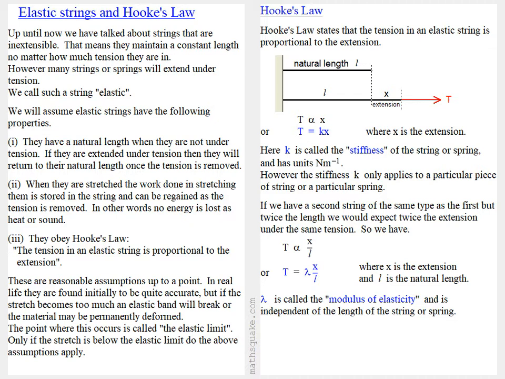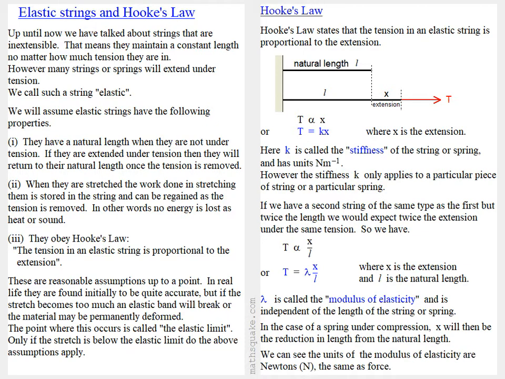Then λ is called the modulus of elasticity and is independent of the length of the string or spring. In the case of a spring under compression, x will then be the reduction in length from the natural length. We can see the units of the modulus of elasticity are newtons, the same as for force.